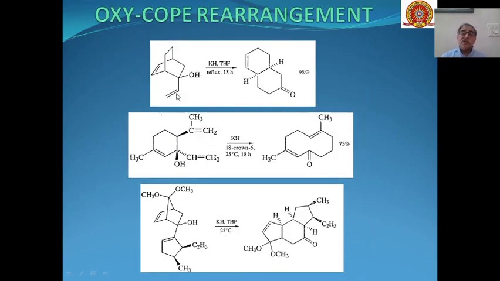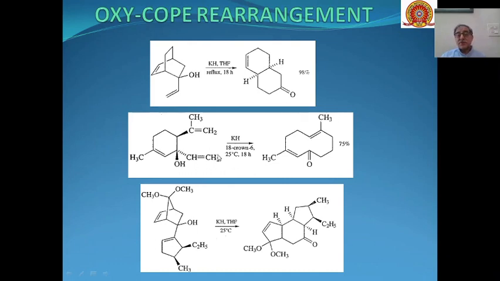Then these are some of the examples of oxy-Cope rearrangement. You can see over here this allylic alcohol in presence of base will be converted into this product, and this can be done only by refluxing at THF temperature for 18 hours. We can get these types of cyclic ketones as the product.